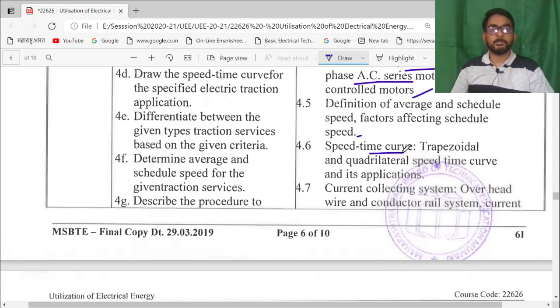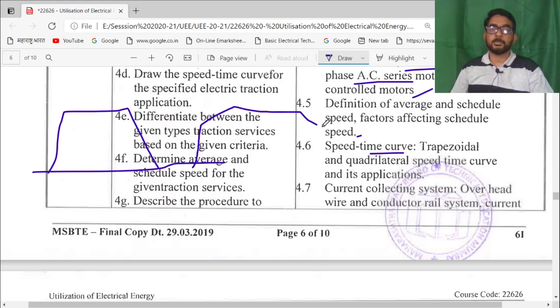Then the speed time curves, trapezoidal and quadrilateral. These curves are like this. This is the quadrilateral curve. Then this is the trapezoidal curve.